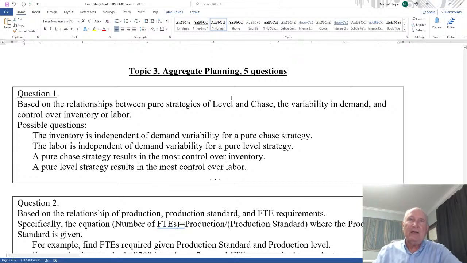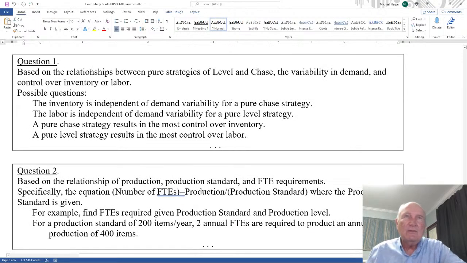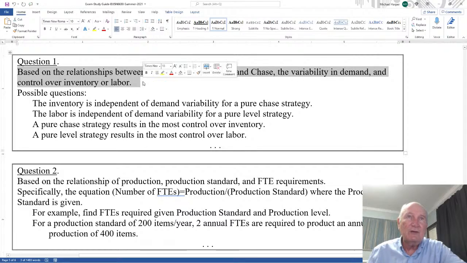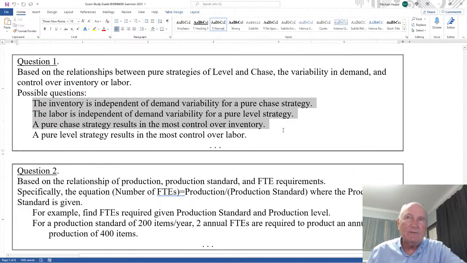Topic 3 is aggregate planning, 5 questions. The qualitative here, the question 1 is based on the relationship between the pure strategies of level and chase, the variability in demand, and control over inventory and labor. Possible questions, and I'll ask one of these.